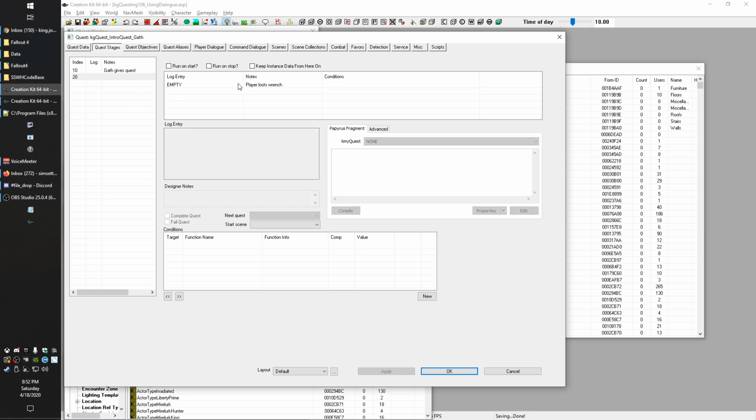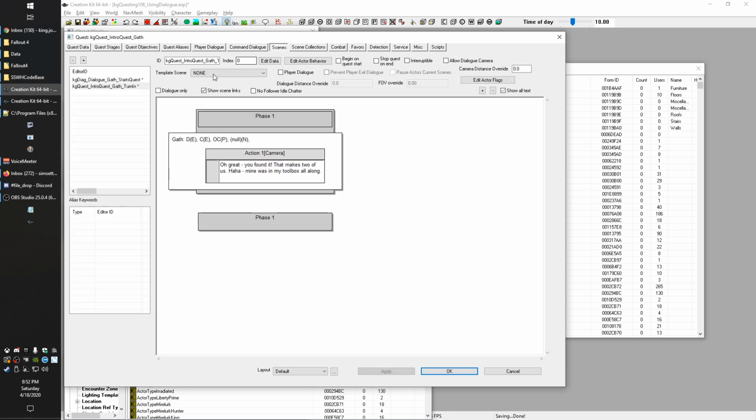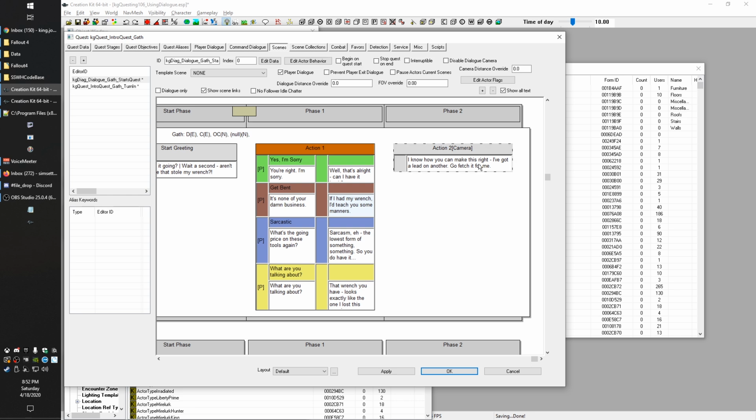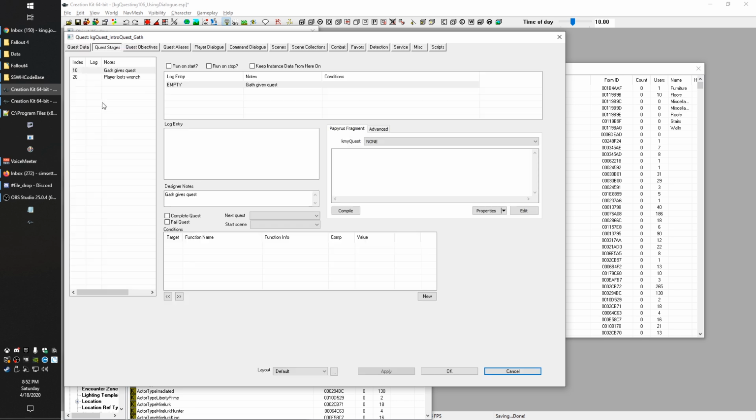So basically, after Gath says the little bit here, I know you can make this right, we're gonna give them a quest objective. So that's why we need a stage. And then when they pick up the wrench, we want to give them another objective that says go give the wrench back to Gath. So we need another one. And then finally, we're gonna need one for when they turn it in. So player returns to Gath. Okay, and then that will complete the quest. That's gonna set up our XP and everything.